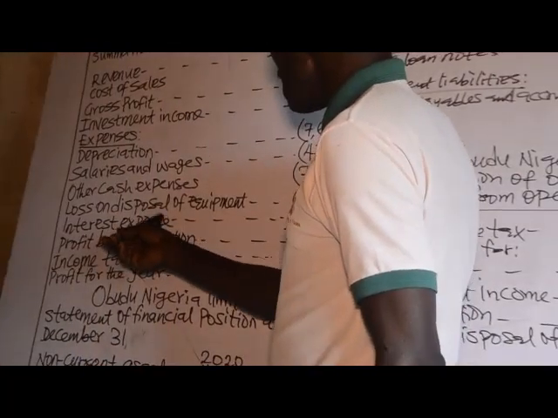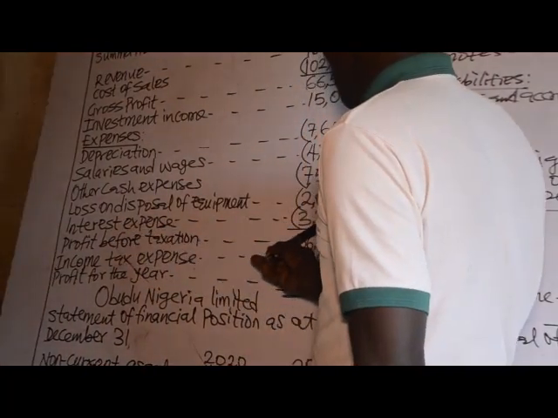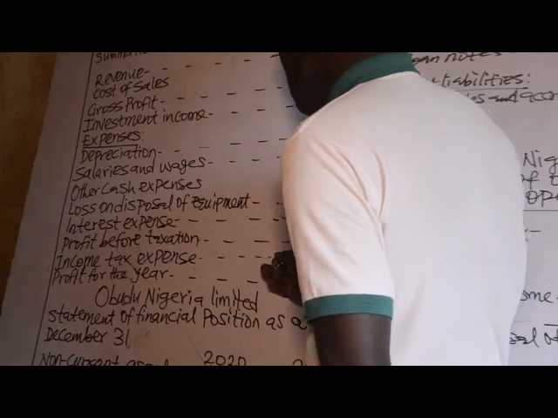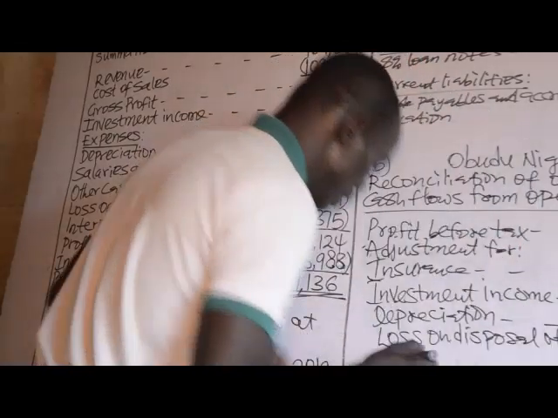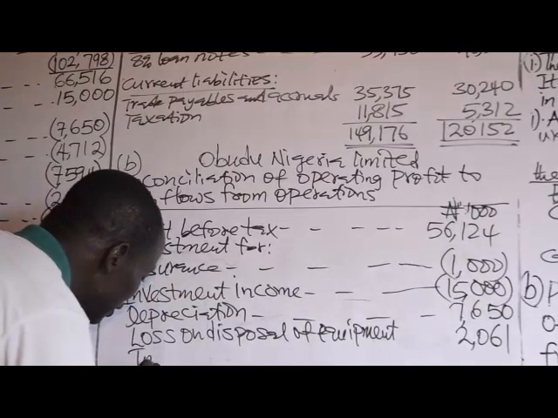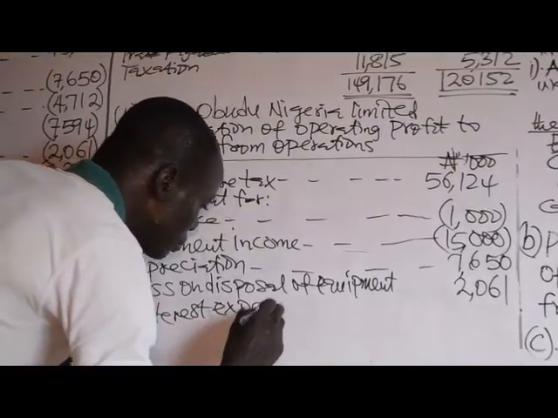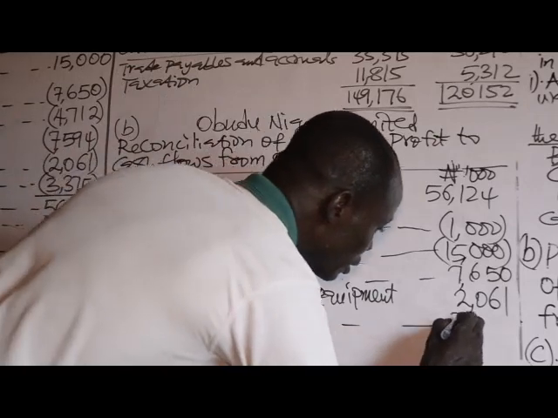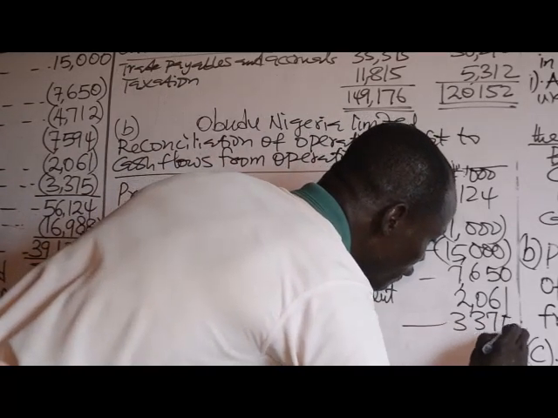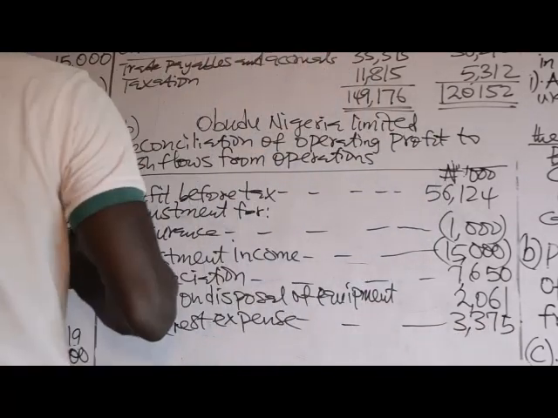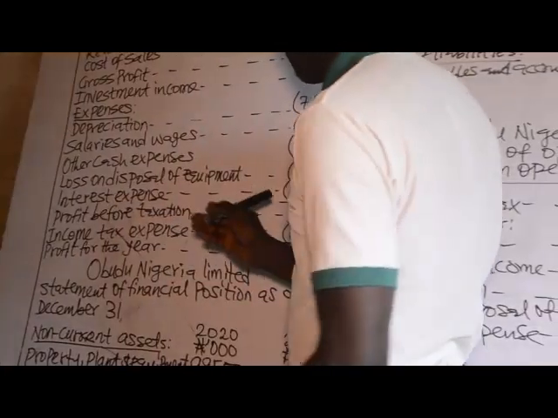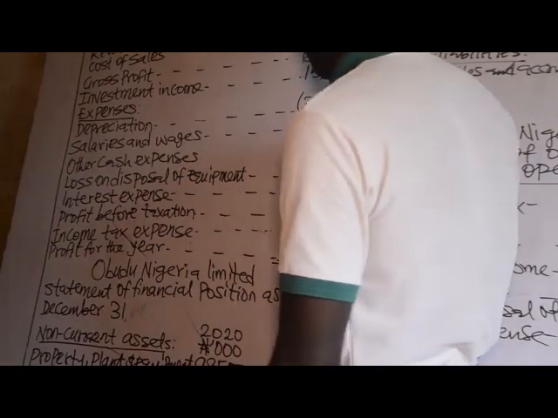So interest expense, 3,375. Then after interest expense, we have profit before tax. We don't need anything after profit before tax.